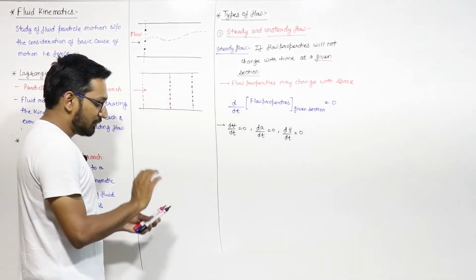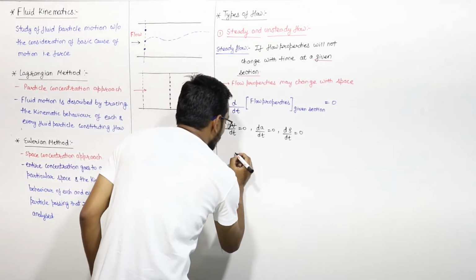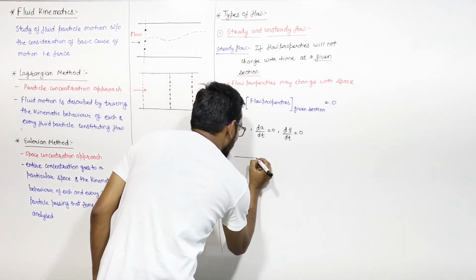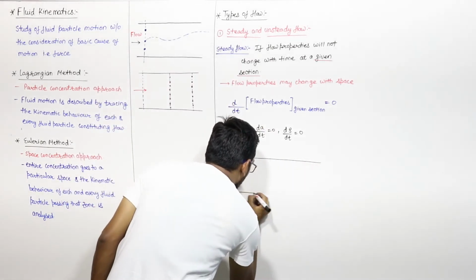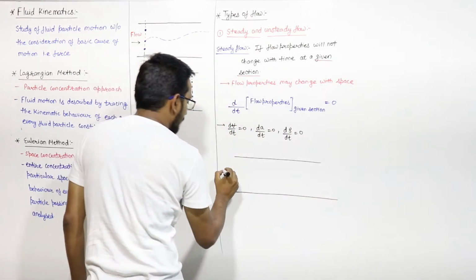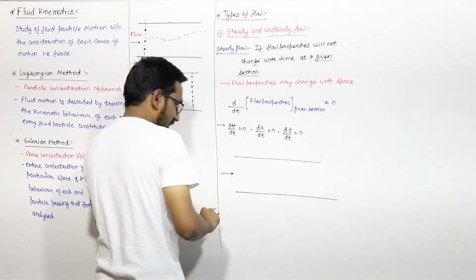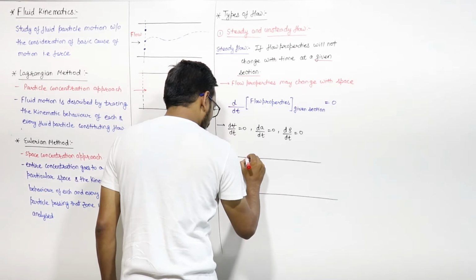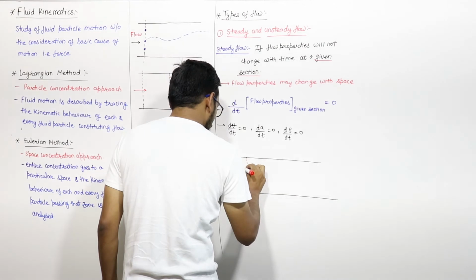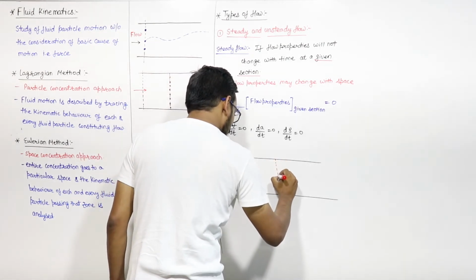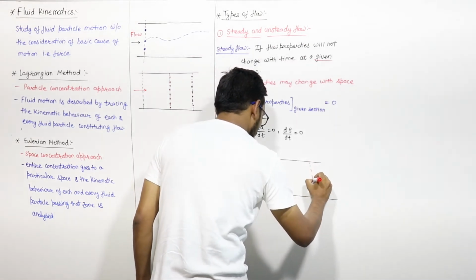Let us visualize this. Let us say in this pipe fluid is flowing in this direction. I'll take three sections here: this is section 1, this is section 2, and this is section 3.